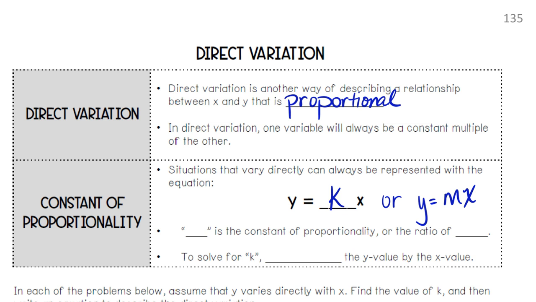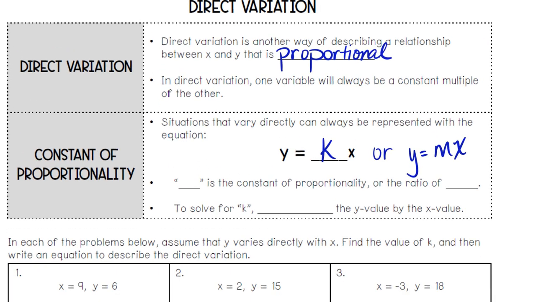So, what do you think our letter is there? K. And what's our ratio for k? What do we divide? What divided by what? Y over x. Yeah? Say it loud, say it proud. All right, to solve for k, what are we doing with y and x? Dividing.